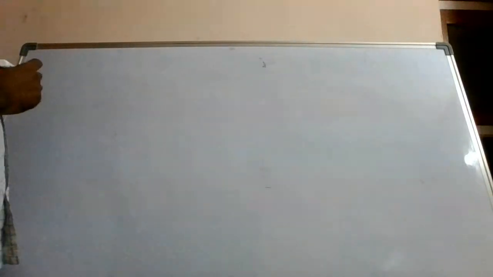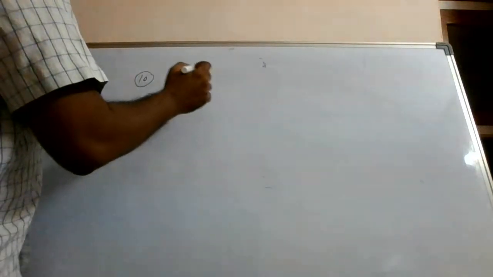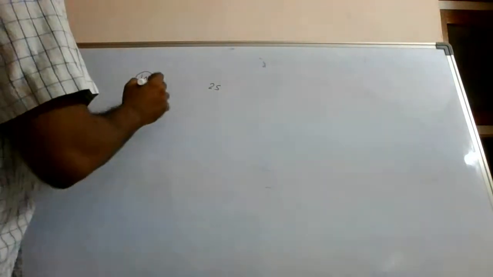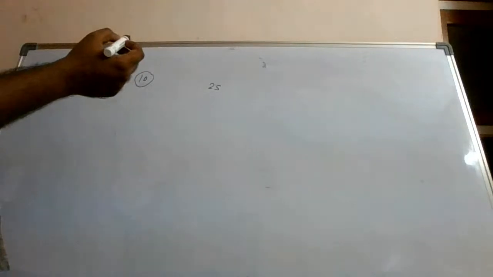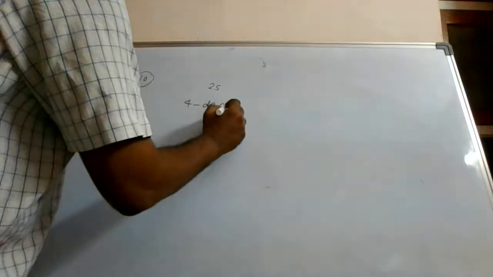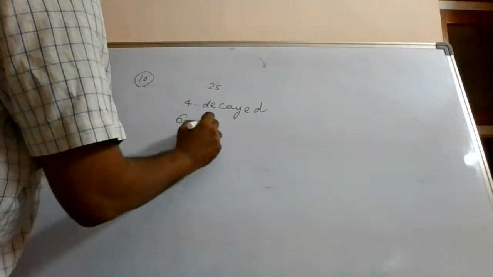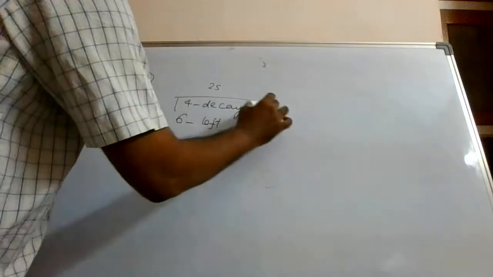We understand this with an example like this. Alright. So let us say there are 10 nuclei. And in, let us say, 2 seconds, 4 nuclei got decayed. Remaining leftover, 6 will be the leftover.